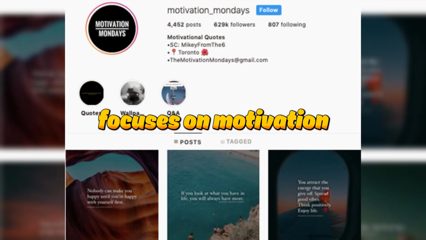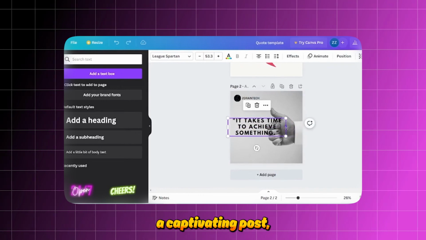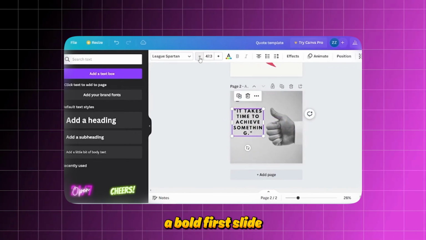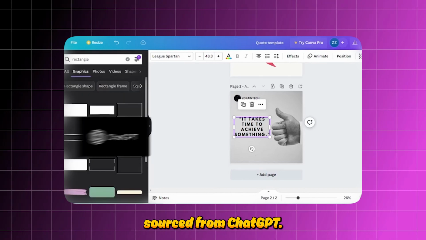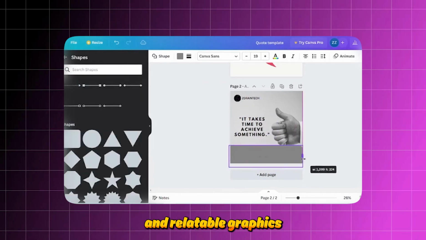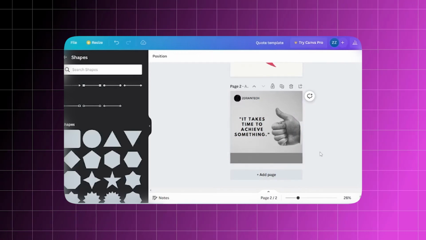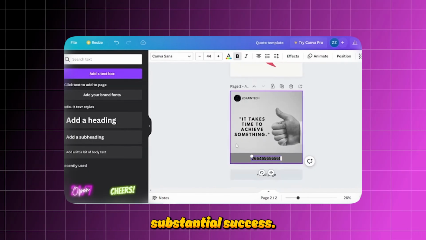Imagine your channel focuses on motivation. In Canva, create a captivating post, a bold first slide to hook attention, followed by motivational quotes sourced from ChatGPT, customized with vibrant colors and relatable graphics for maximum impact. These posts often go viral, promising substantial success.